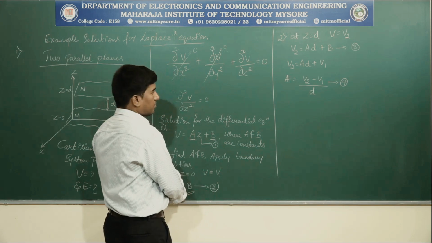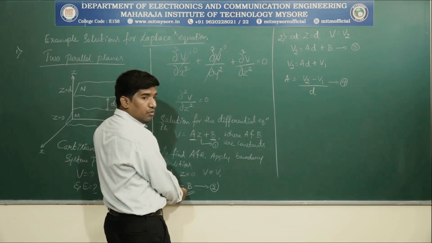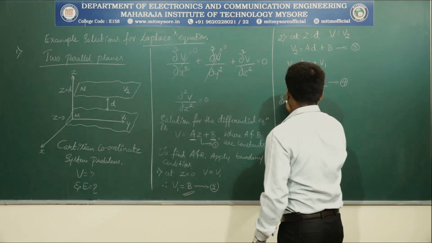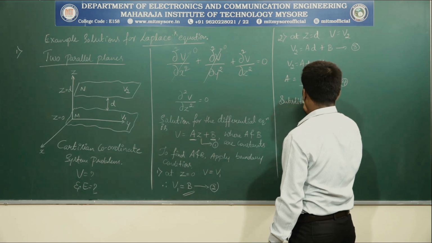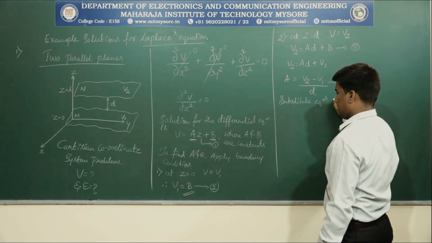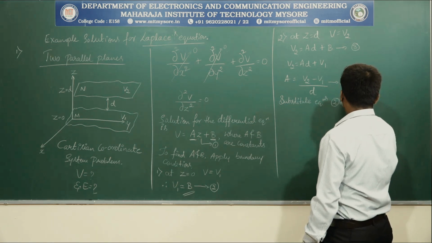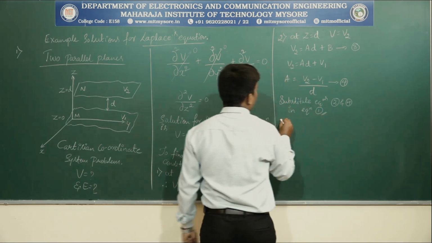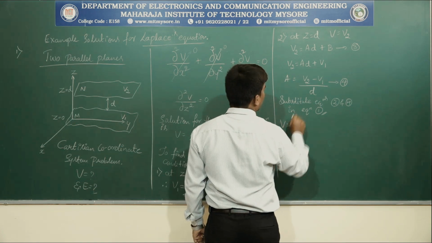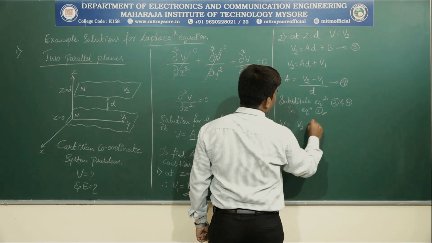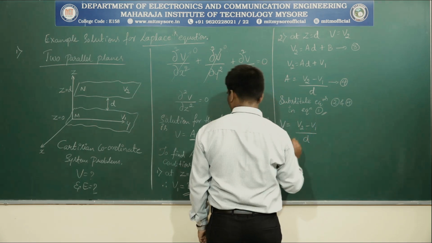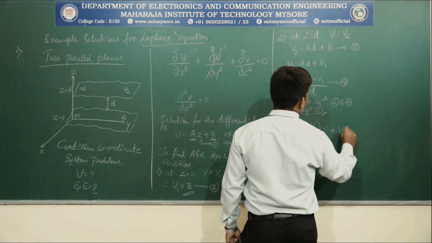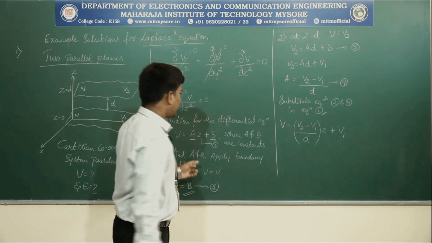Now we have found out the A and B constants. Now substitute equations 2 and 4 in equation 1, which results in V is equal to, what is A? (V2 minus V1) by D into Z plus V1. This is the equation we have got.